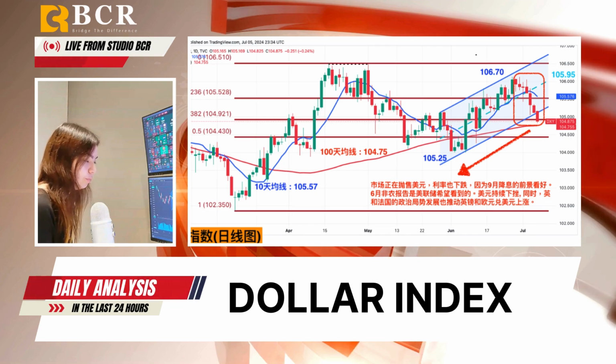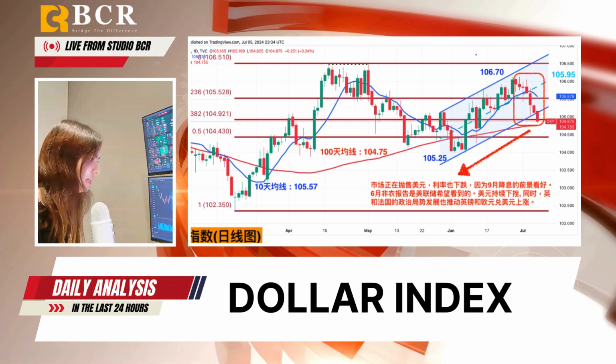is slowing down. The dollar's decline last week was also influenced by political developments in the UK and France, which pushed the pound and euro higher against the dollar. Even the yen strengthened slightly against the dollar. After the release of the worse-than-expected non-farm payrolls data, the US dollar index fell below 105 to a 3-week low of 104.82, closing down for a 7th consecutive trading day.